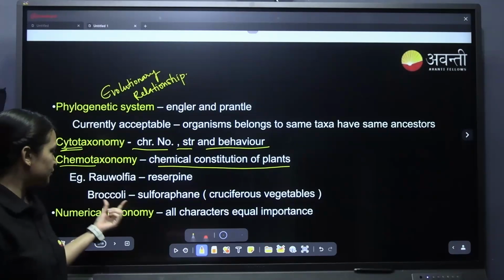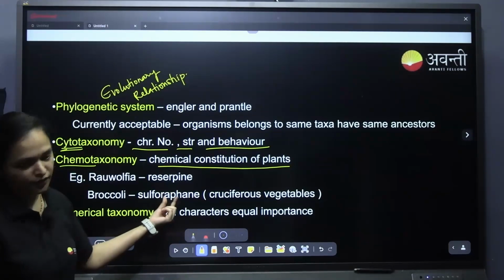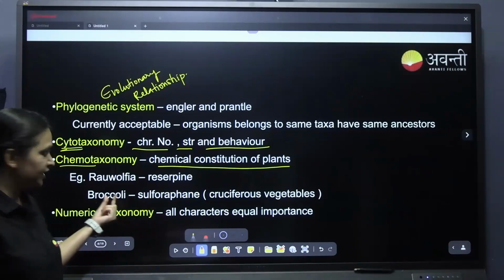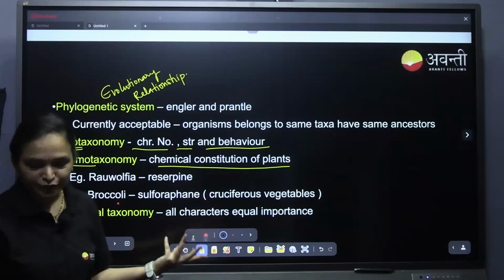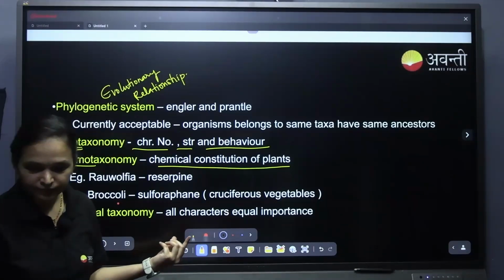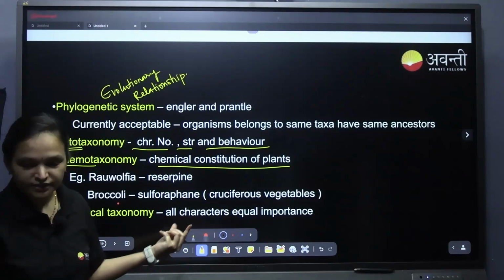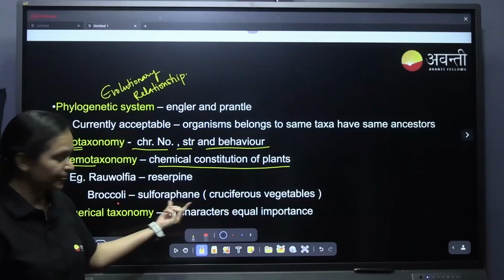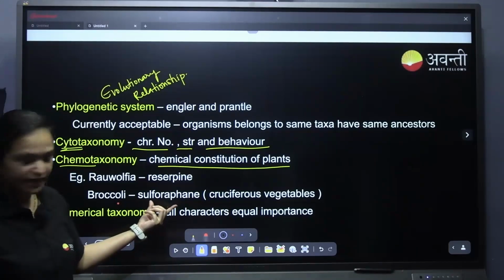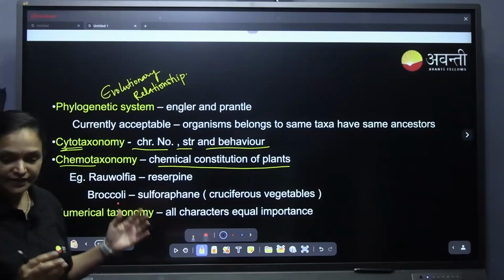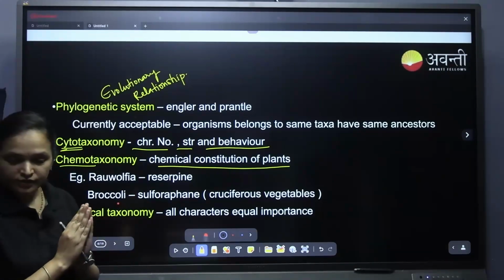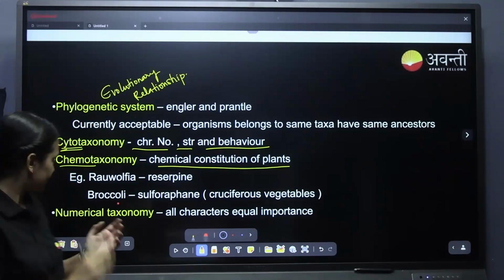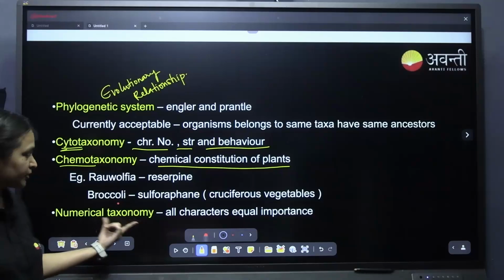Another one, broccoli has sulforaphane, which is a chemical. What is the very next like brother of broccoli? That is cabbage. Cabbage also has sulforaphane. Understanding? If cabbage also has sulforaphane, this can be easily grouped into one particular family, group or taxa, we can call it. Now coming to numerical taxonomy, all the characteristics.